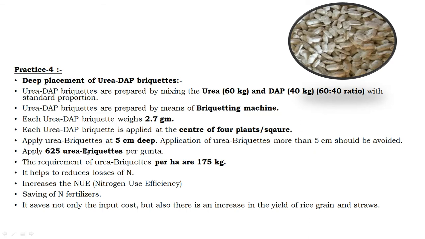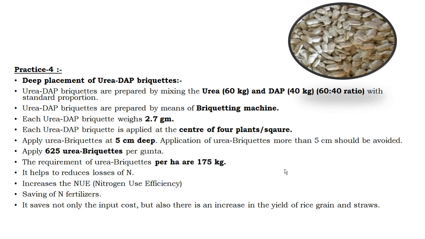During the application of these urea DAP briquettes, the recommended depth is 5 centimeter. If the briquettes are applied more than 5 centimeter deep, then there will be less availability of nutrients and also loss of nutrients.